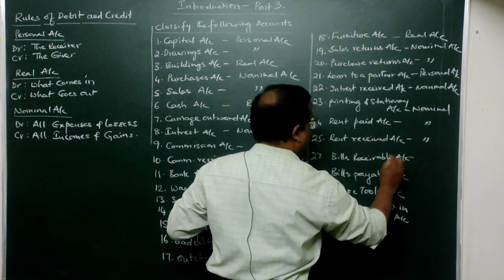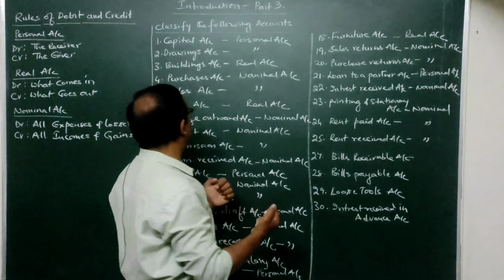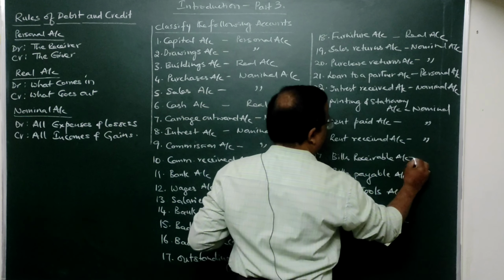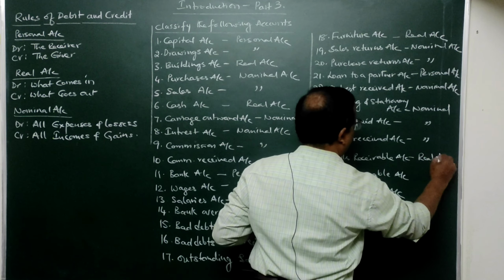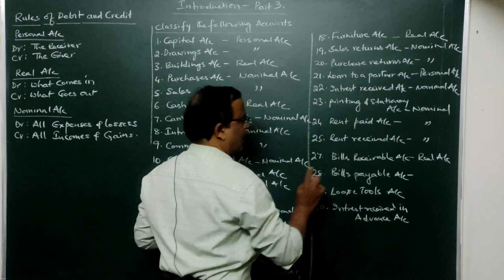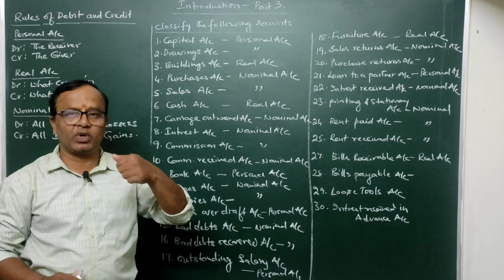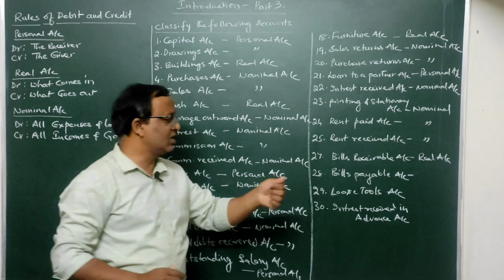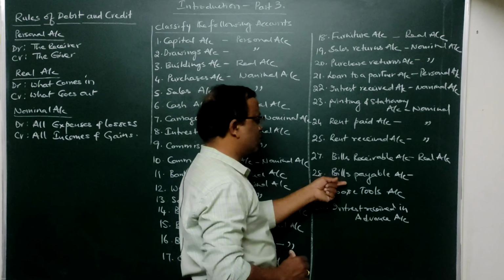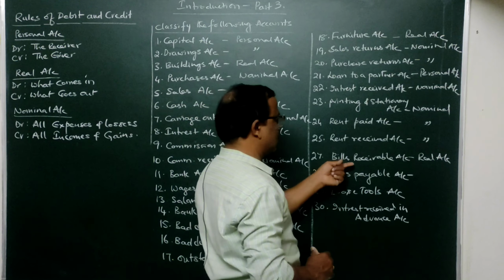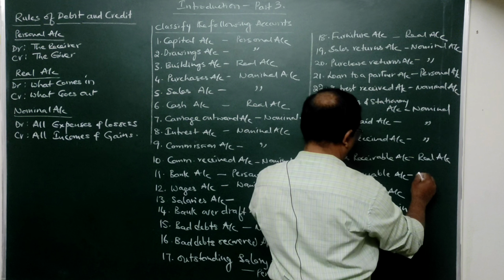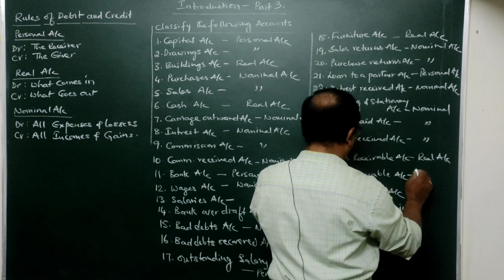Then again, bills receivable. These are those bills on which you are supposed to receive money. It is your asset. Since it is an asset, it is a real account. Bills receivable account is a real account. Then again, bills payable. Bills payable means these are those bills on which you are supposed to pay the money. As such, it is a liability. So which account is the bills payable account? Let's see.